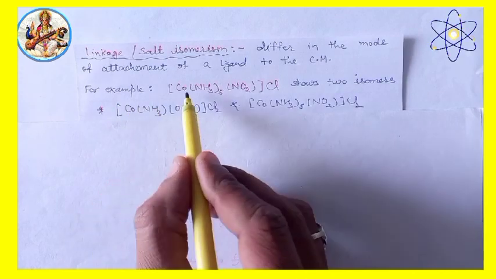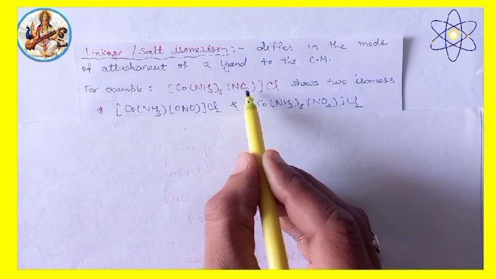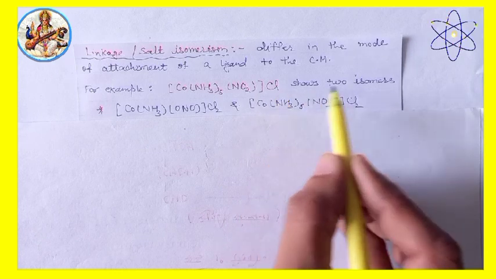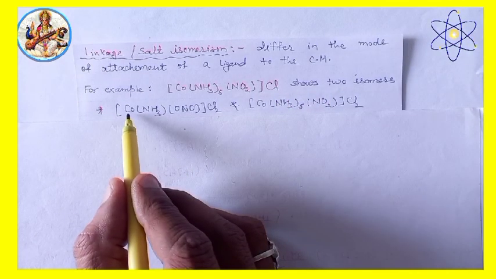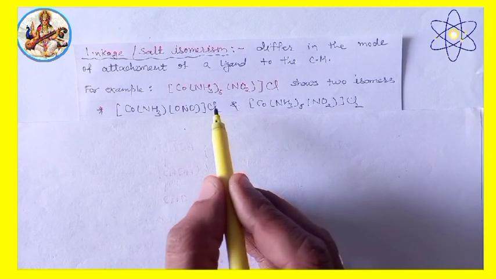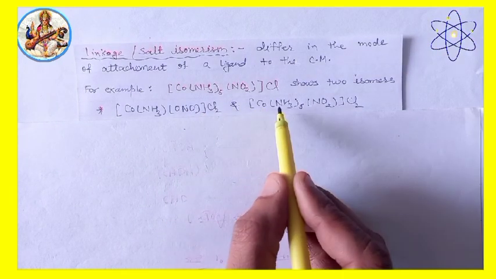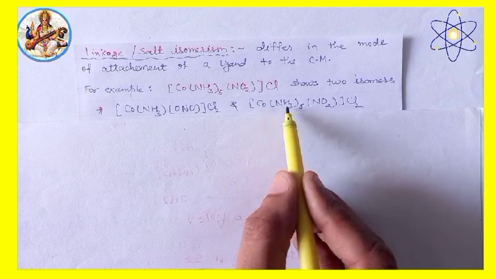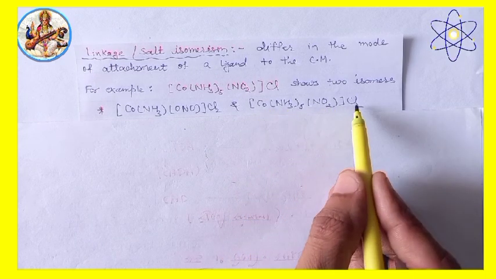For example, [Co(NH3)5NO2]Cl2 shows two isomers. First is [Co(NH3)5ONO]Cl2 and its linkage isomer is [Co(NH3)5NO2]Cl2.